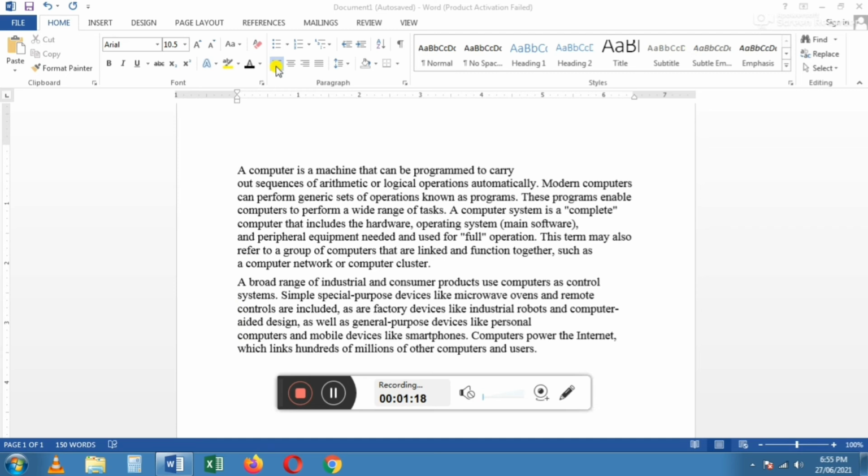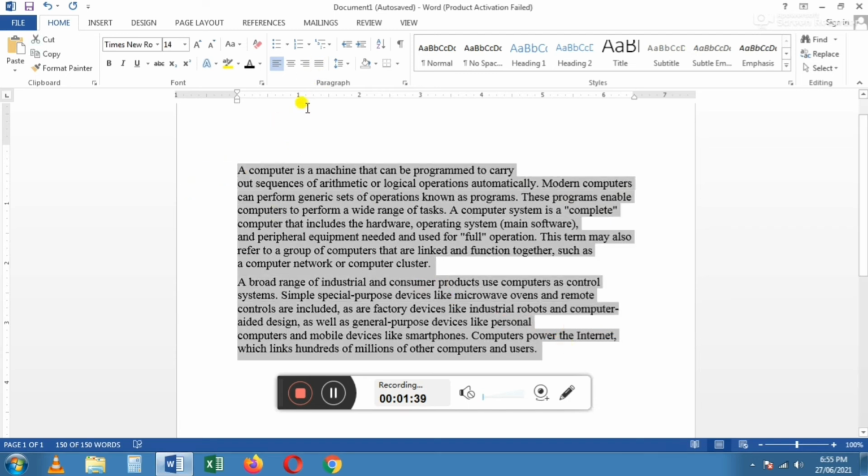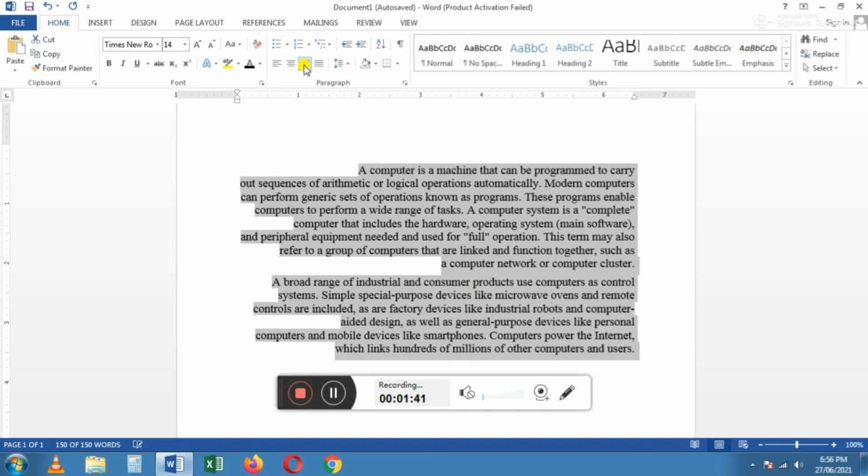Next one, right alignment. The text is aligned along the right margin. This is the right side margin. Now I am going to select the text and give the right alignment. The text is aligned along the right margin. This is the right alignment.